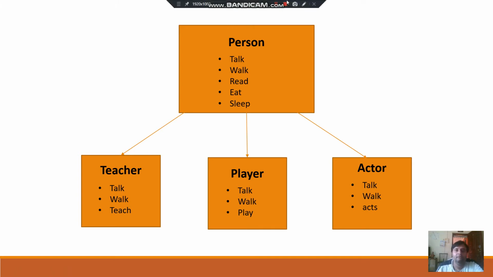So I hope you understand when to use inheritance and how to use inheritance. When you are going to create any application, you are not going to rewrite the same code again and again. So in that case you create your own class with multiple functions, and then you create some other class where you want to use some functions from the previous class. Then you can inherit that particular class into your new class. In this way you can achieve inheritance in any programming language. Thank you.